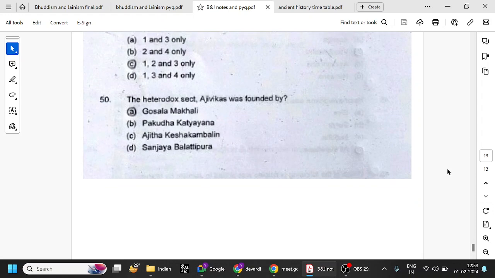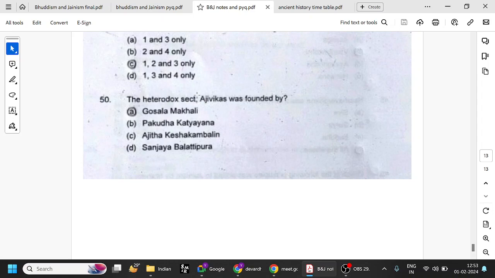The heterodox sect Ajivikas was founded by whom? All these are heterodox sects. Homogeneous means everything will be the same, like Brahmins, all Brahmins are like that. Hetero means it can be anyone. So Buddhism, Jainism, and these sects will have everybody. You can have people from Brahmins, you can have cobblers. In the Bhakti and Sufi movements you will also see all those things. They are all heterodox sects. Ajivika was founded by Gosala Makkhaliputta.